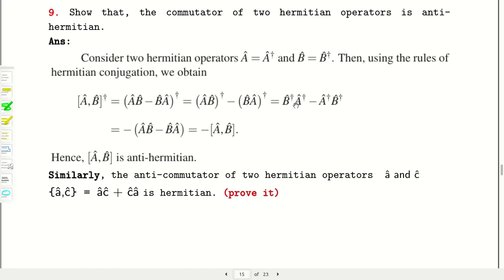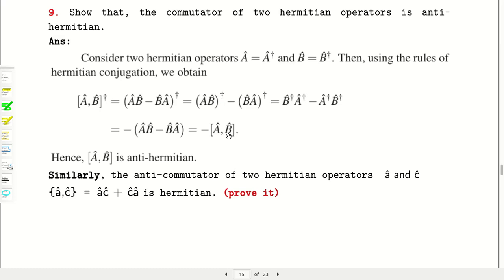So it is minus (AB minus BA), and here you can see AB minus BA with a negative sign, so it is correct. This is your commutator bracket between A and B, so minus is there. Now what is the result? The Hermitian conjugate of the commutator bracket [A, B] is equal to the negative of the commutator bracket [A, B]. So the commutator bracket is anti-Hermitian.